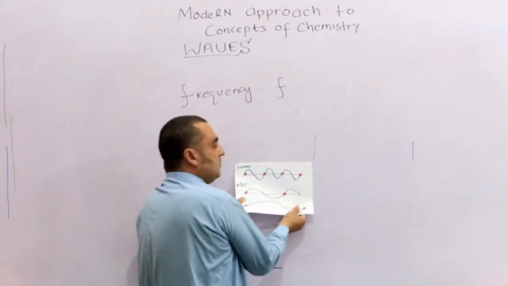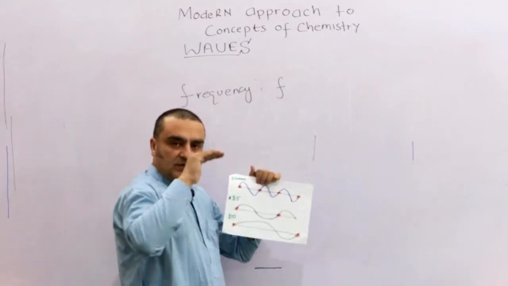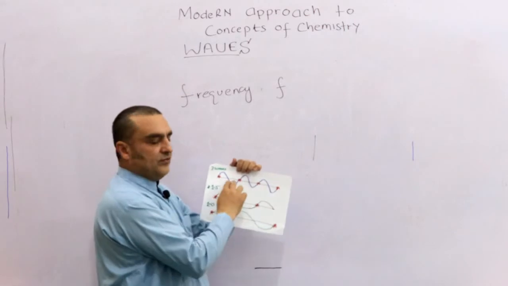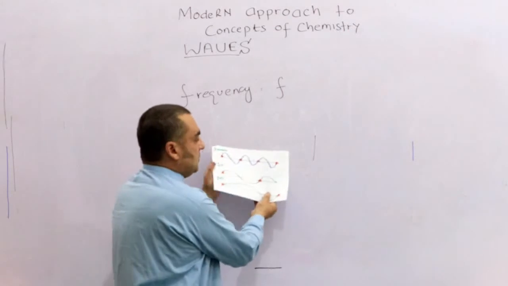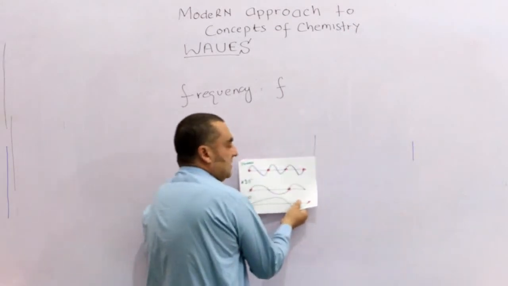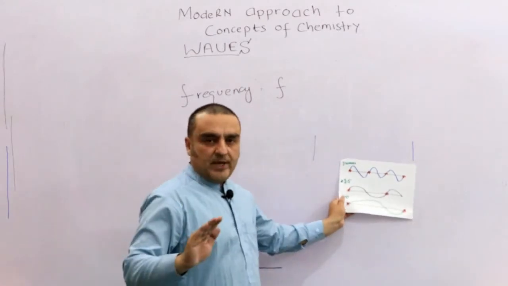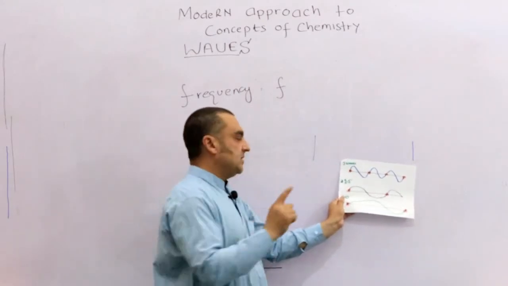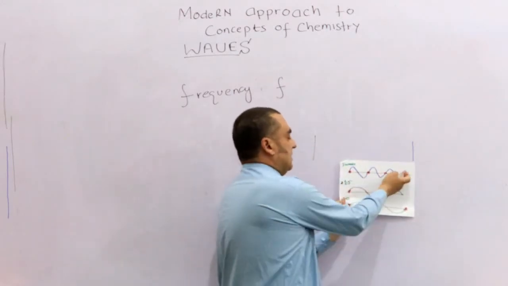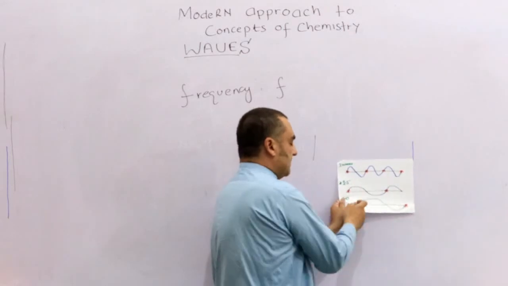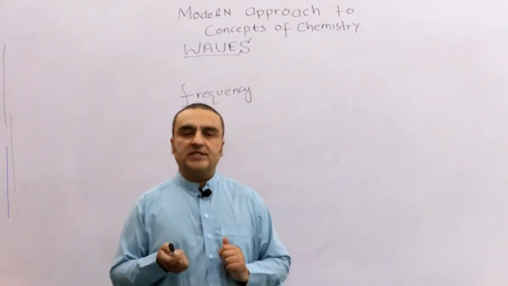Okay, suppose it moves from here to here, the whole page is having different wavelengths. Different waves are moving. This is a wave with 3 cycles, a wave with 1.5 cycles, and a wave with 1 cycle. So when they all move within 1 second from the sun to the earth, their speed is the same, but their frequencies are different. Suppose it takes 1 second, so it is 3 hertz, it is 1.5 hertz, and it is 1 hertz.